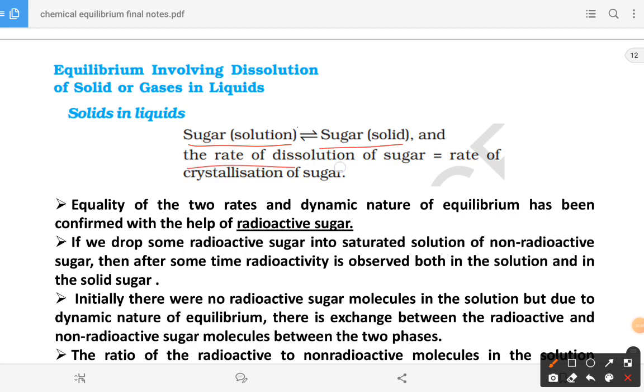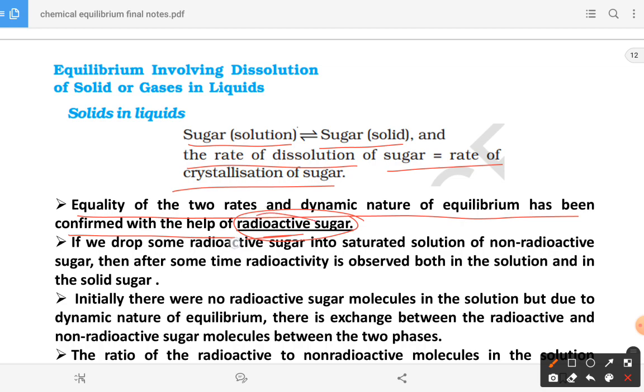Here the rate of dissolution and rate of crystallization of sugar are the same. The equality of the two rates and the dynamic nature of equilibrium has been confirmed with the help of radioactive sugar. Radioactive means, as you know very well, they emit alpha, beta, gamma rays.